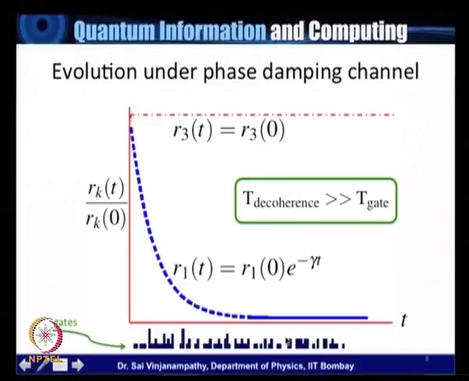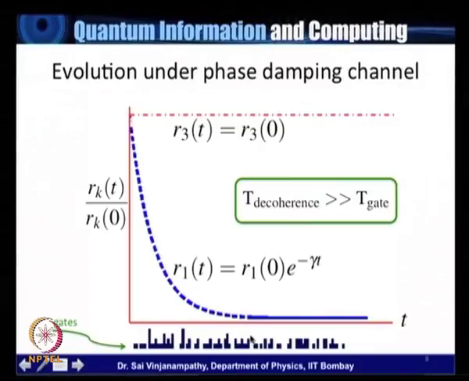Then this quantum computation, which we would like to act on the system, if this represents the real time that it takes, it's plotted on the same axis here, t. If this represents the real time that it takes to execute each of these gates, imagine what happens. At the beginning, this gate is acting on a fully coherent quantum system, and so the quantum computation proceeds accordingly. But by the time you come somewhere here, by the time this much time elapses, this computer is no longer effective because it is suffering from the decoherence that is induced by the environment, right?